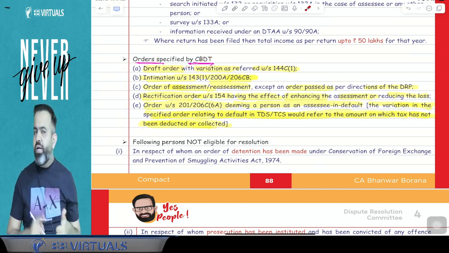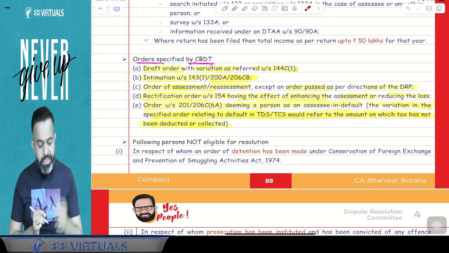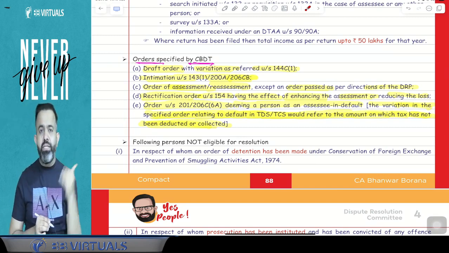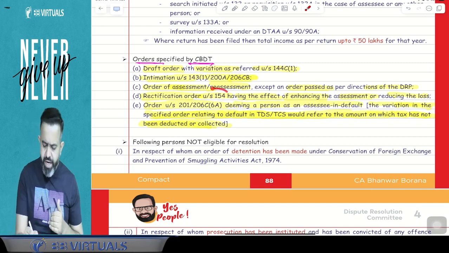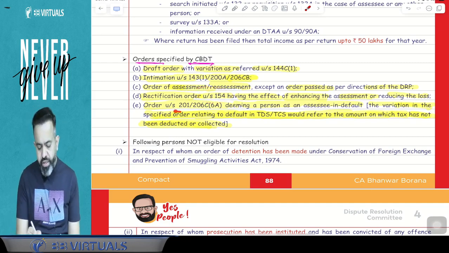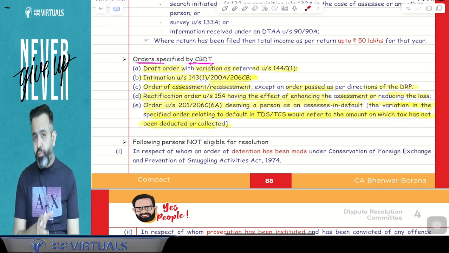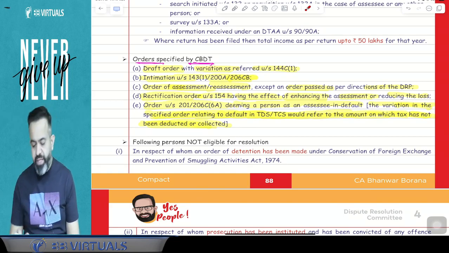Which are the orders? First is a draft order under section 144C. Second is an intimation, TDS, TCS intimation or normal intimation. Third is any assessment or reassessment order. Fourth is any rectified order. And fifth is an order under section 201, that is, assessee in default. If you have not deducted or not collected the TDS, and they treated you as assessee in default, then again you can file the application to the DRC.